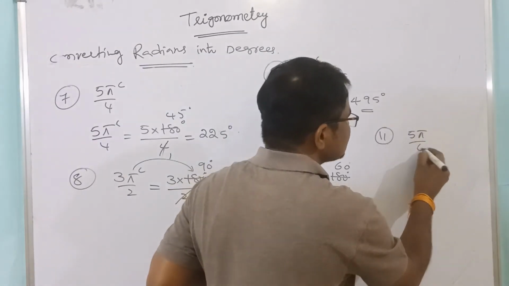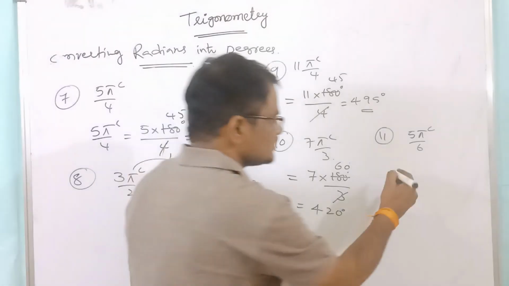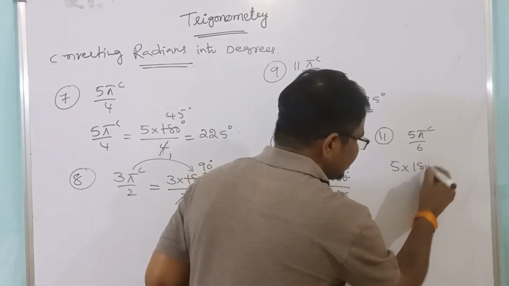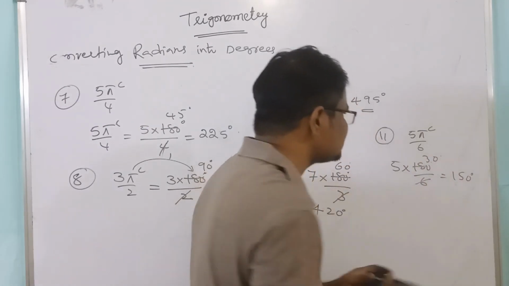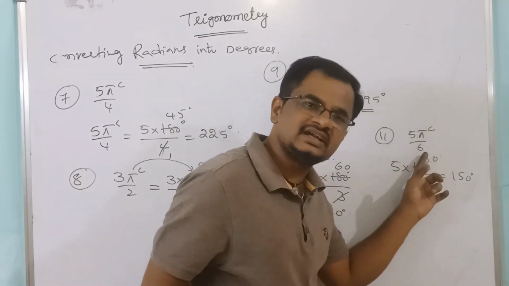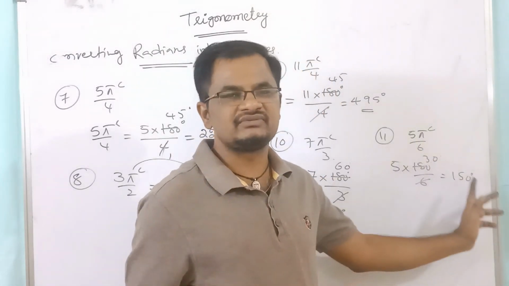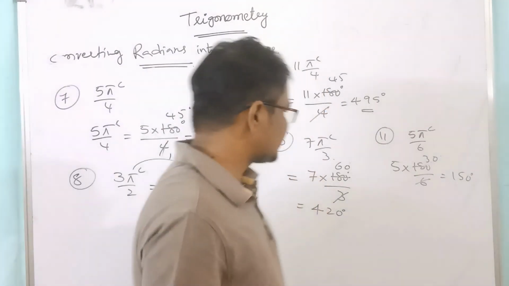Suppose they give 5 pi by 6. Just take 5 into 180 degrees by 6. That is 30, which is equal to 150 degrees. Otherwise, pi by 6 is 30 degrees, 30 into 5, 150 degrees. Like this we have to do.